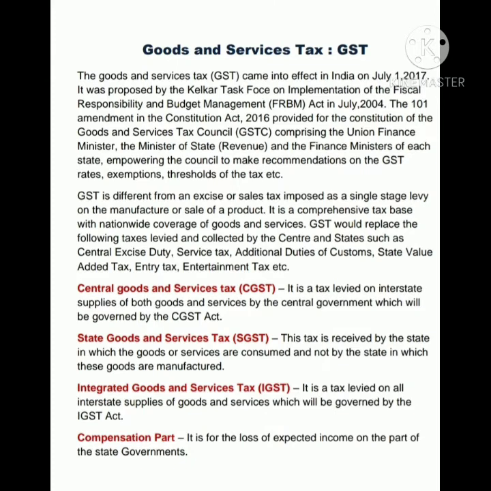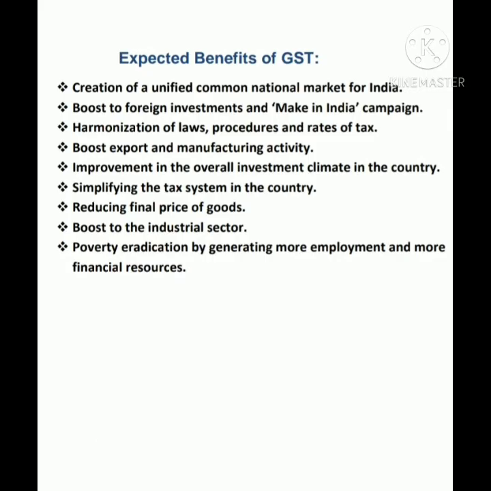Next is Integrated Goods and Services Tax. It is a tax levied on all interstate supply of goods and services which will be governed by the IGST Act. It means that IGST Act govern interstate supply of all goods and services. Next is compensation part. It is for the loss of expected income on the part of the state government. It means that when the state faces loss of revenue on account of implementation of GST, then this act provides compensation to that state. Now we will be seeing what are the expected benefits of GST.